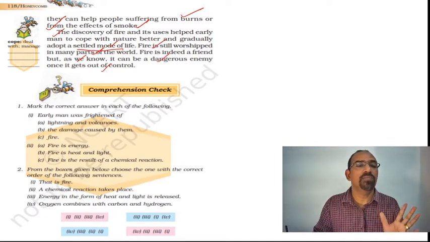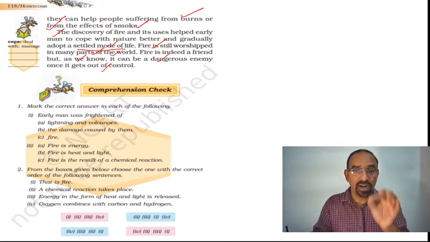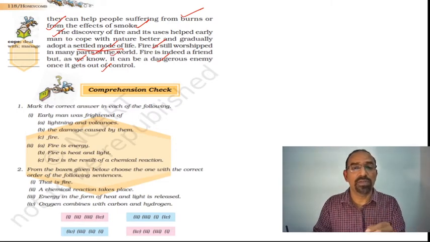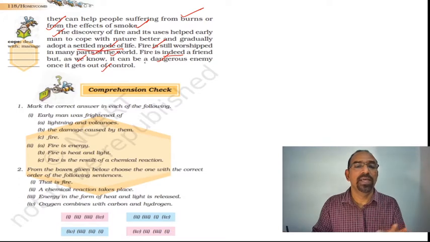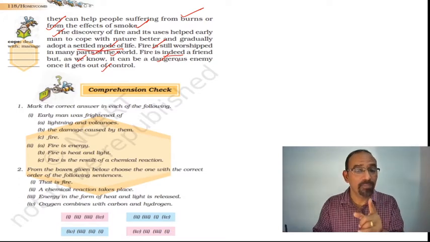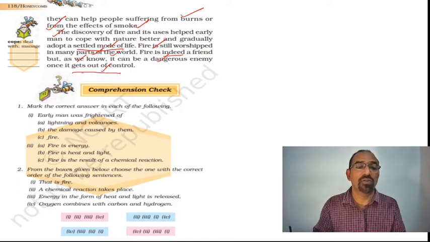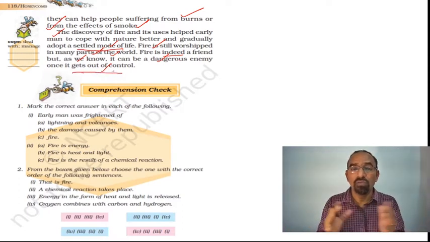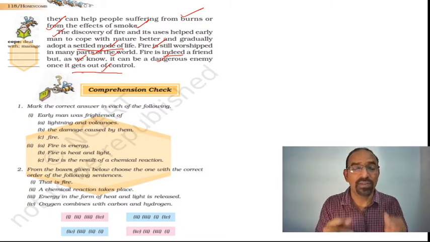Fire is still worshipped in many parts of the world. Even now, fire is worshipped in many parts of the world, even in India. In many places we know fire is something holy. Fire is indeed a friend. Really, fire is our friend. As we know, it can be a dangerous enemy once it gets out of control. If it goes out of our control, it can be our enemy.